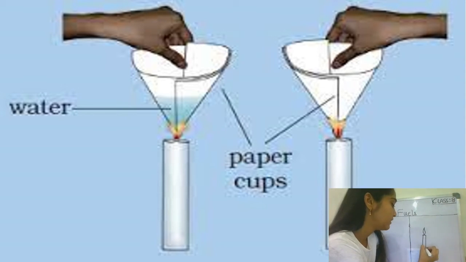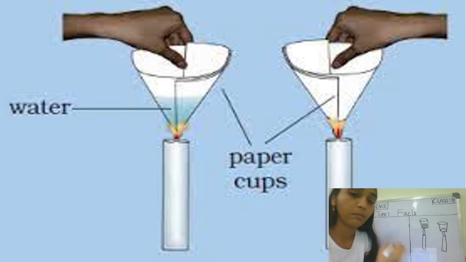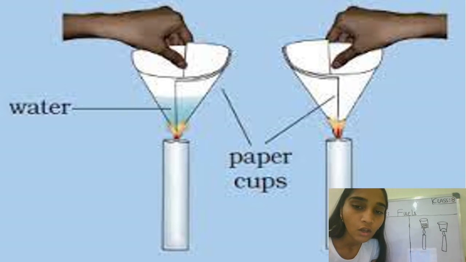Yes, you must be saying that the paper cup which does not have water inside it will burn very quickly, right? And the paper cup which has water inside it might not burn, or it may take a lot of time to get the upper part of the paper burning, right? Very good, students. So now we see that we categorize a few substances as flammable or inflammable substances.